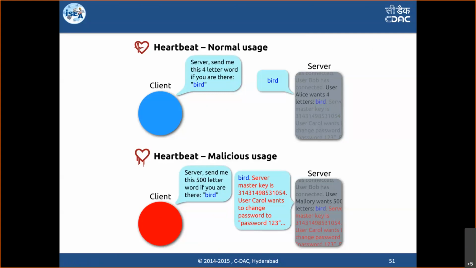In the case of the Heartbleed vulnerability, the client was making the same request, send me the word bird, but telling the server it was a 500-letter word. He's asking for the word bird only, but the content length he requests is more than what he actually needs. So the server checked that it had the word bird with it, and then since he asked for 500 letters, the server responded with all 500 letters after the word bird.